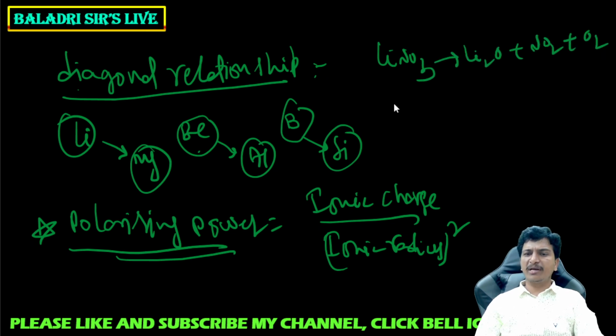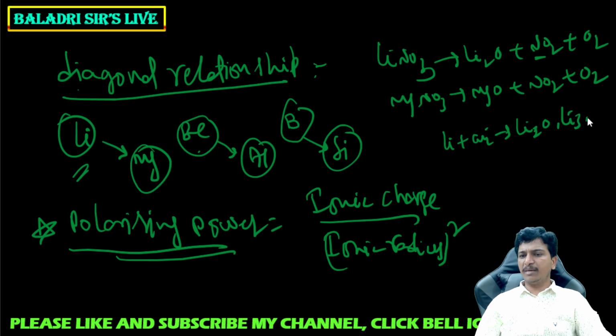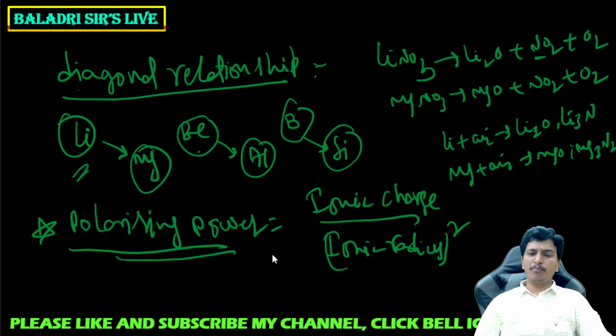This property is similar to magnesium. Magnesium nitrate also on decomposition gives magnesium oxide, nitrogen dioxide and oxygen. Other first group nitrates give nitrite and oxygen. Nitrogen dioxide is given by lithium. When lithium is exposed to air, you get lithium oxide and lithium nitride. Magnesium is the same. But other first group elements do not give nitride, they only give oxide. Like that, there are many similarities between magnesium and lithium because of this diagonal relationship, which is because of the same polarizing power.